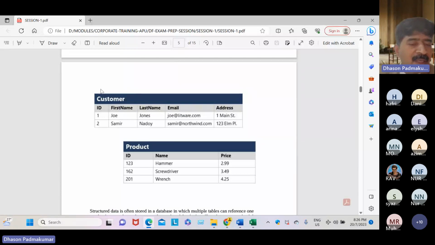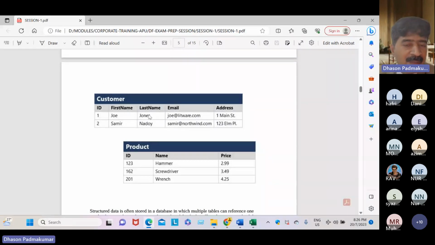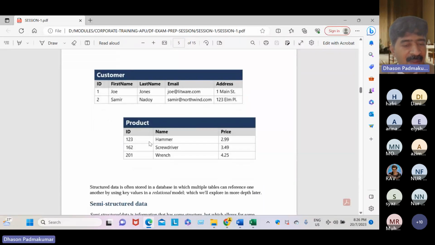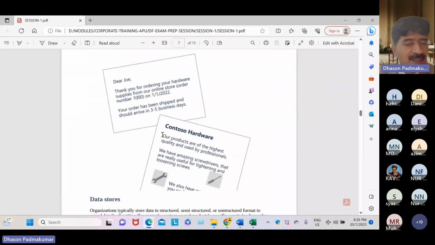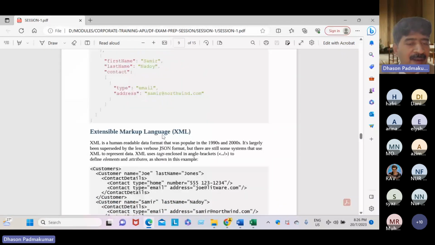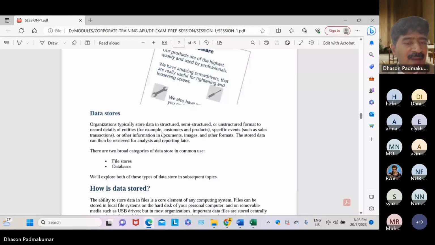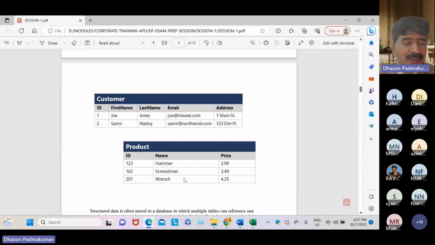This alone, customer, cannot be called a database, but see, this is a database because it has two tables: customer table and product table. Got it, dear students? At least two tables are there. So this is the best example of a database. Reason: it has two tables at least.